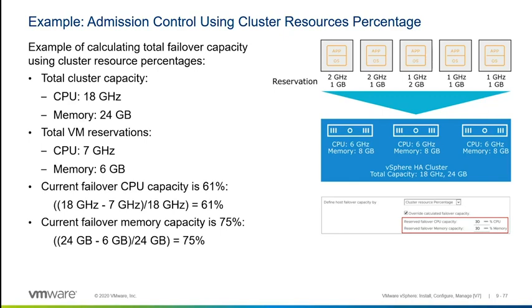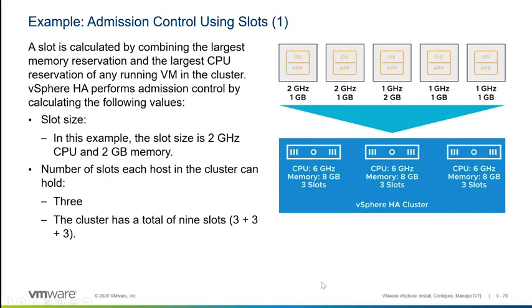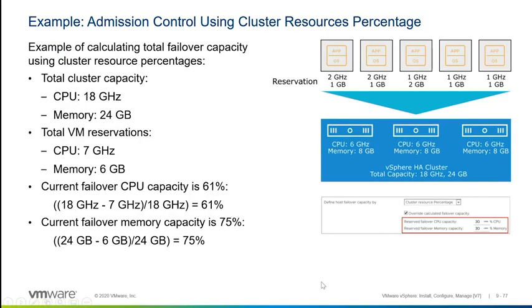We separate this for CPU and we separate it for memory. So here we'll set it not to 30%, we should set it really to 33%, 33.3, maybe even 34%, that we set aside to ensure that in the event of one host failure, we'll be able to restart the VMs. That's how we do it by a percentage.